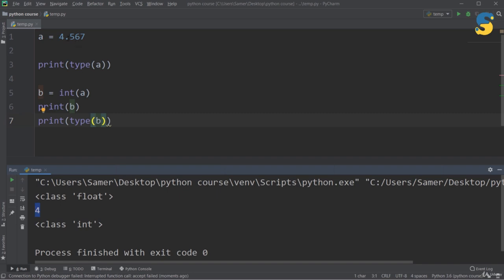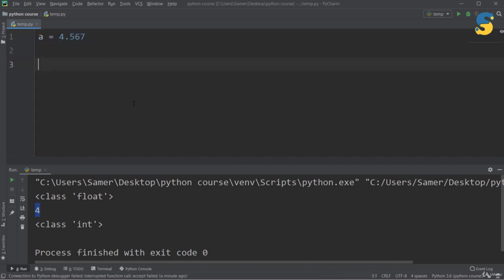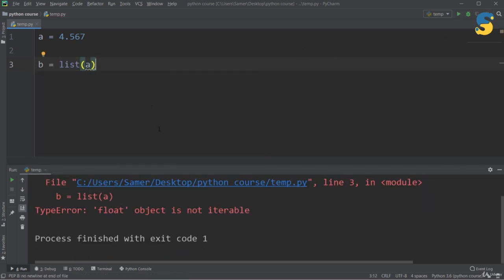Now let's see another example, which is not applicable to use casting. I will say a equal to 4.56 for example, and I will say b equal to list(a). If I run, I will get a TypeError: float object is not iterable, and from this we can understand that we are not able to convert a number, which is a float, into the type list.